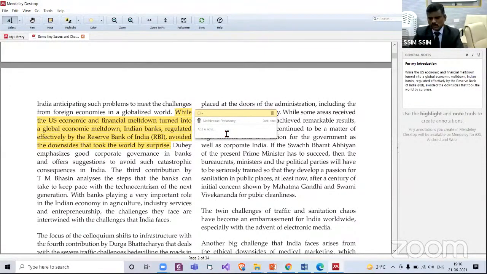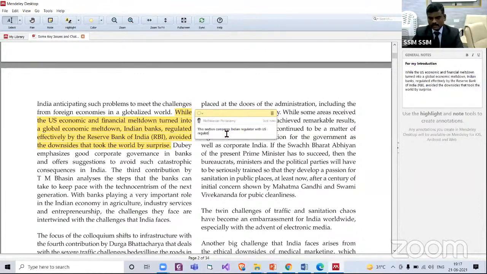Once again, here also you can write that this section talks about or compares the Indian regulator with the US regulator, something like that.